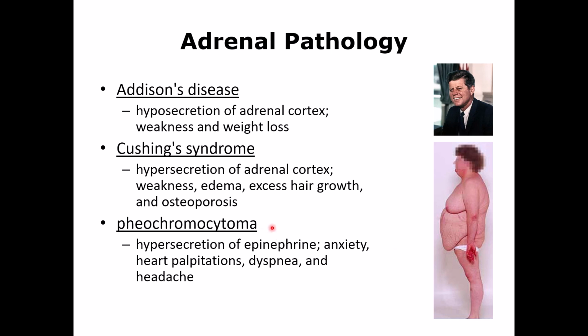A pheochromocytoma is a tumor of the adrenal medulla, and here too much epinephrine and norepinephrine is released. That will cause a sudden increase in the blood pressure, and this is why the person also has heart palpitation, because the heart is more sensitive to norepinephrine and epinephrine, and that is activating the sympathetic system of the autonomic nervous system. They will also have headache because of the increase in intracranial pressure.